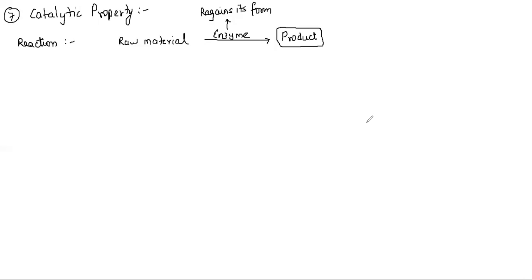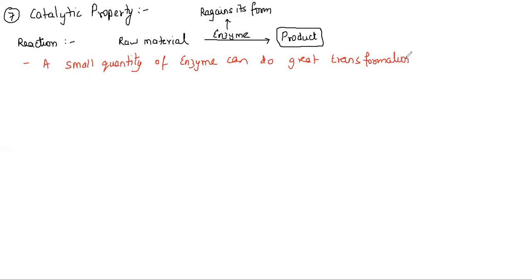And the next important part: a small quantity of enzyme can catalyze a larger reaction. This is a very important part. A small quantity of enzyme can do great transformation. So when I say great transformation, what exactly does it mean? It can produce lots of products with that single enzyme. Now let's take an example. This example will solve most of your doubts.